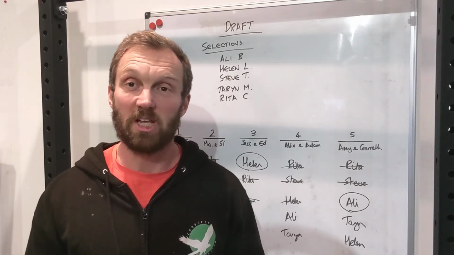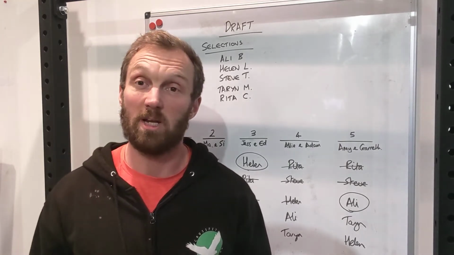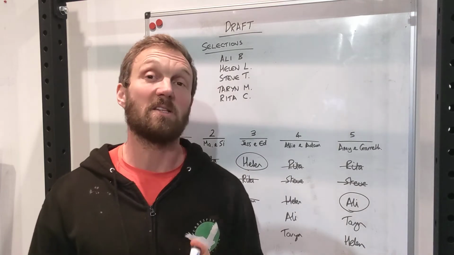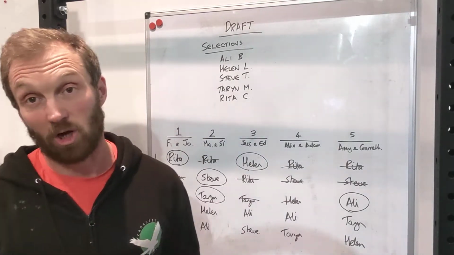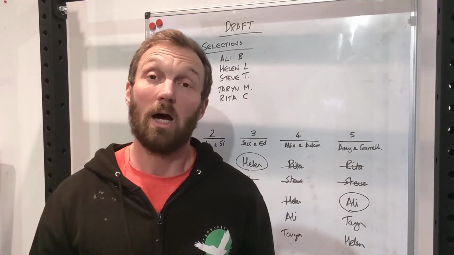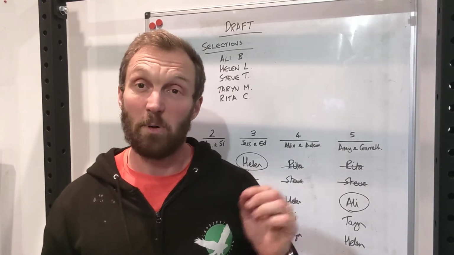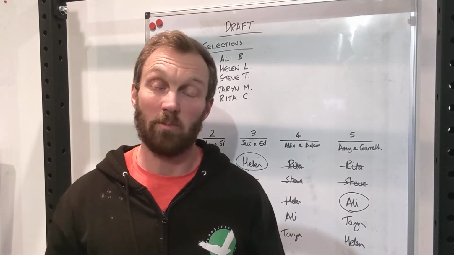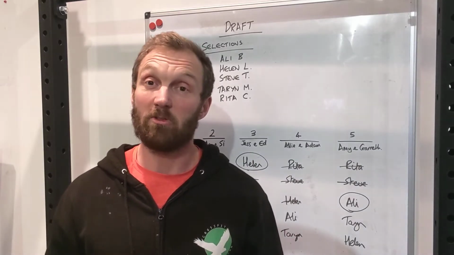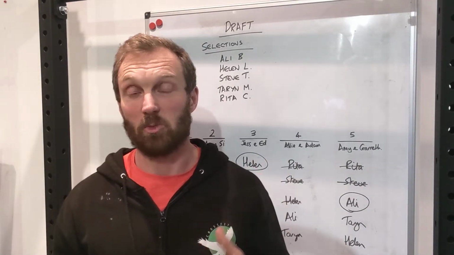The spreadsheet I've sent you through, or the document I've sent you through PDF, has all of the athletes that I am including in the draft. You can pick from any of those. They are basically people that have contributed and logged a workout on SugarWOD. I've put them into different groups. They'll be the groups I've been drawing from on the day. The reason I've assigned them into groups is to make it fair, so you're getting an even spread.